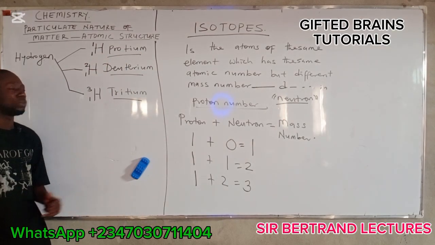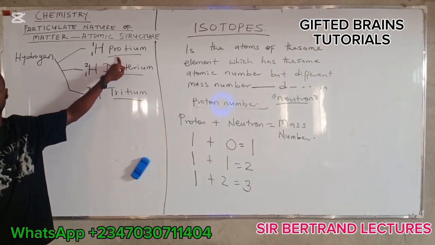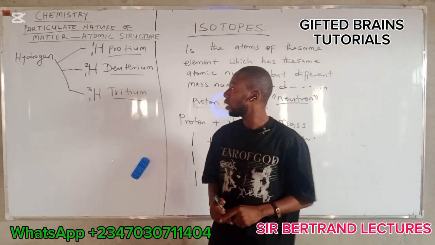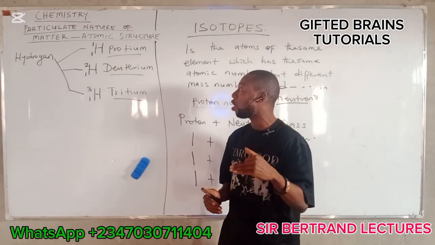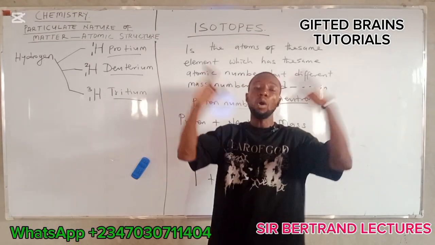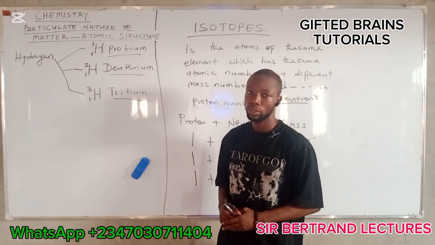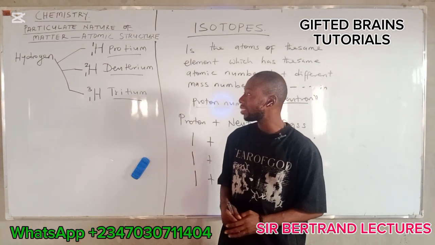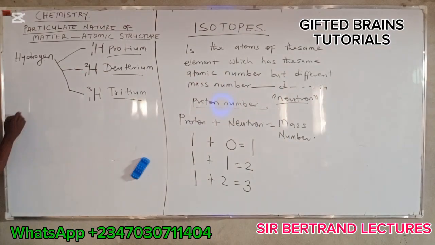But among these 3 isotopes of hydrogen, protium is the one that is most in abundance, because of its size. Take note, in every isotope of an atom, the one with the least possible number of neutrons, or the least mass number, is the one that is more in abundance. So it is not only applicable to hydrogen. I will still show you other isotopes of different elements and the one that is more in abundance. Now, the next isotope we're going to talk about is oxygen.